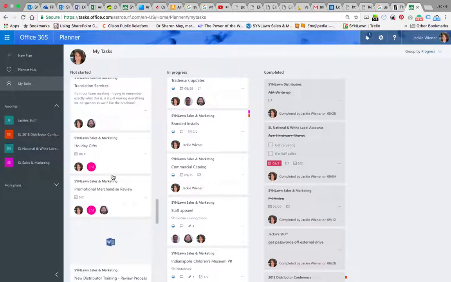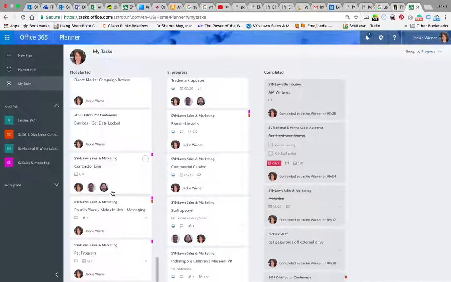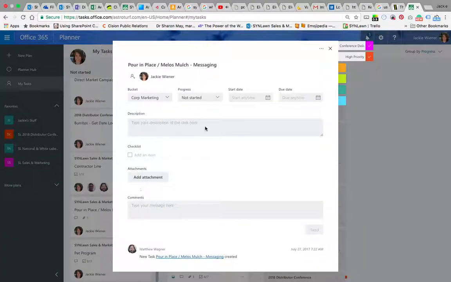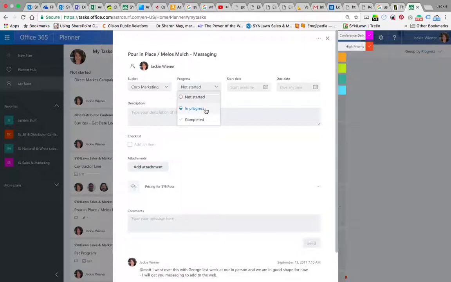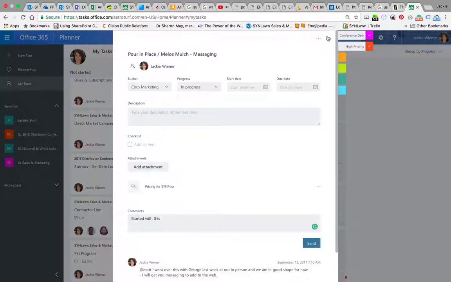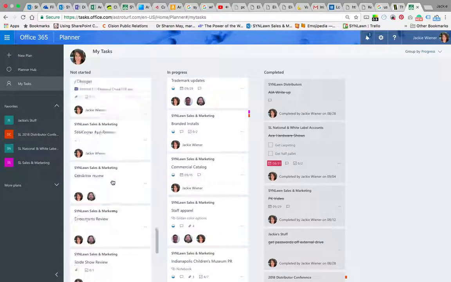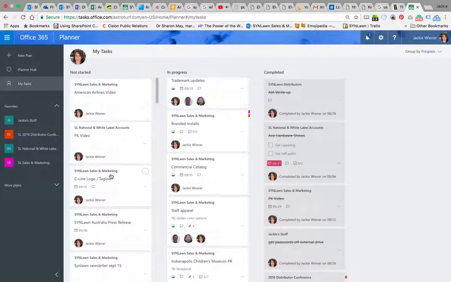Let's see. Anything else that hasn't been started as high priority? Yes. Oh, same thing here. I started this last week with George, so I'm going to say in progress. Oh, I already wrote that. This one just needs to say in progress. All right, so that is everything that's high priority that I had marked as not started.